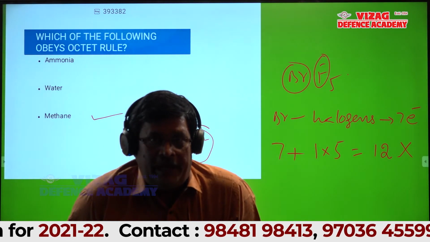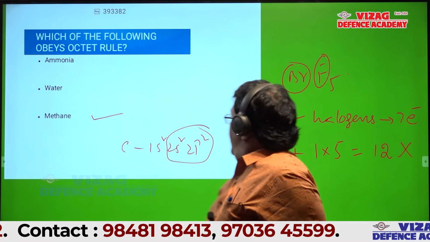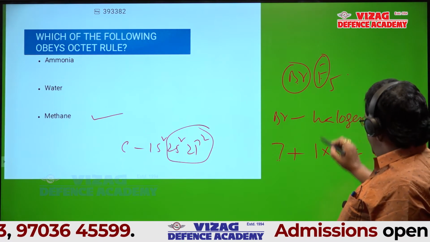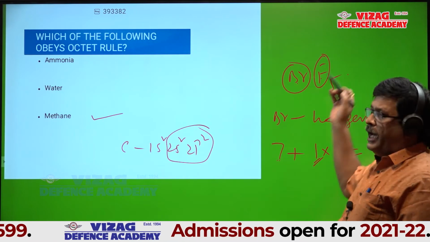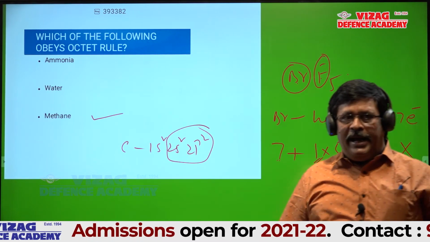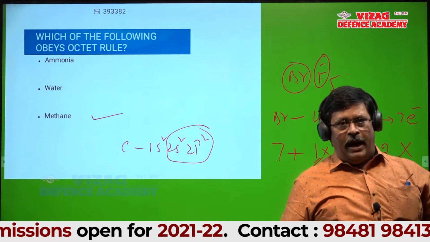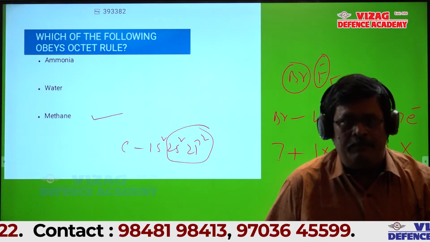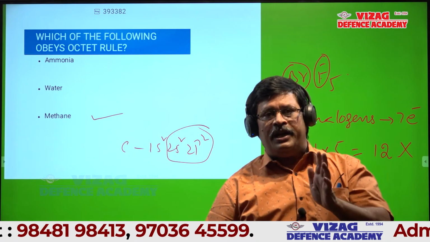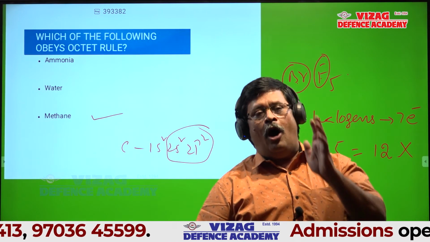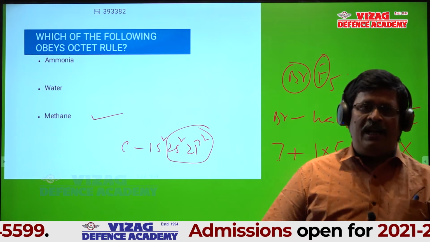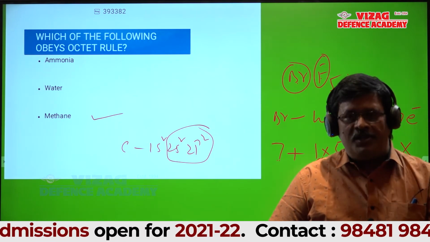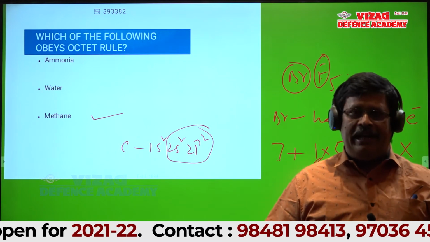One more time, look at the board, students. I have written 7 for bromine here, but for fluorine I have written 1 only. Both are halogens. Why did I write 7 for bromine and 1 for fluorine? The central atom contributes all the electrons in its valence shell. A bonded atom contributes only the number of electrons required for octet.